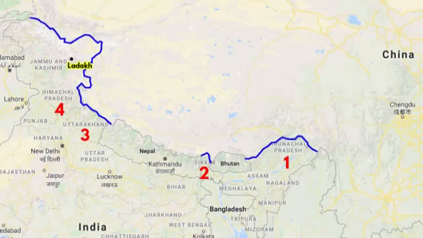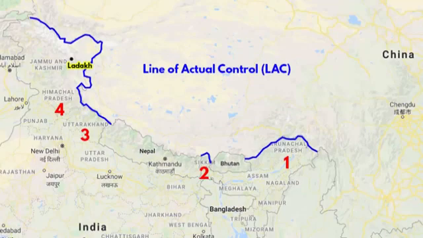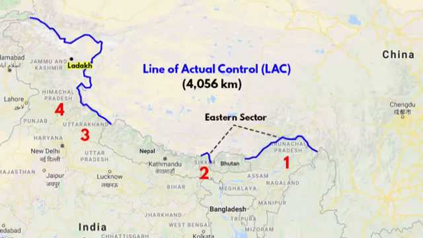This is called the Line of Actual Control, LAC. However, you must understand that this line of actual control is a loose demarcation line, about which I will tell you in a while. Anyhow, this is the effective border between India and China. The total length of this Sino-Indian border is 4056 km. Now it is divided into 3 sectors. The eastern sector, which includes the borders of Arunachal Pradesh and Sikkim. The middle sector in Uttarakhand and Himachal Pradesh. And the western sector is Ladakh.